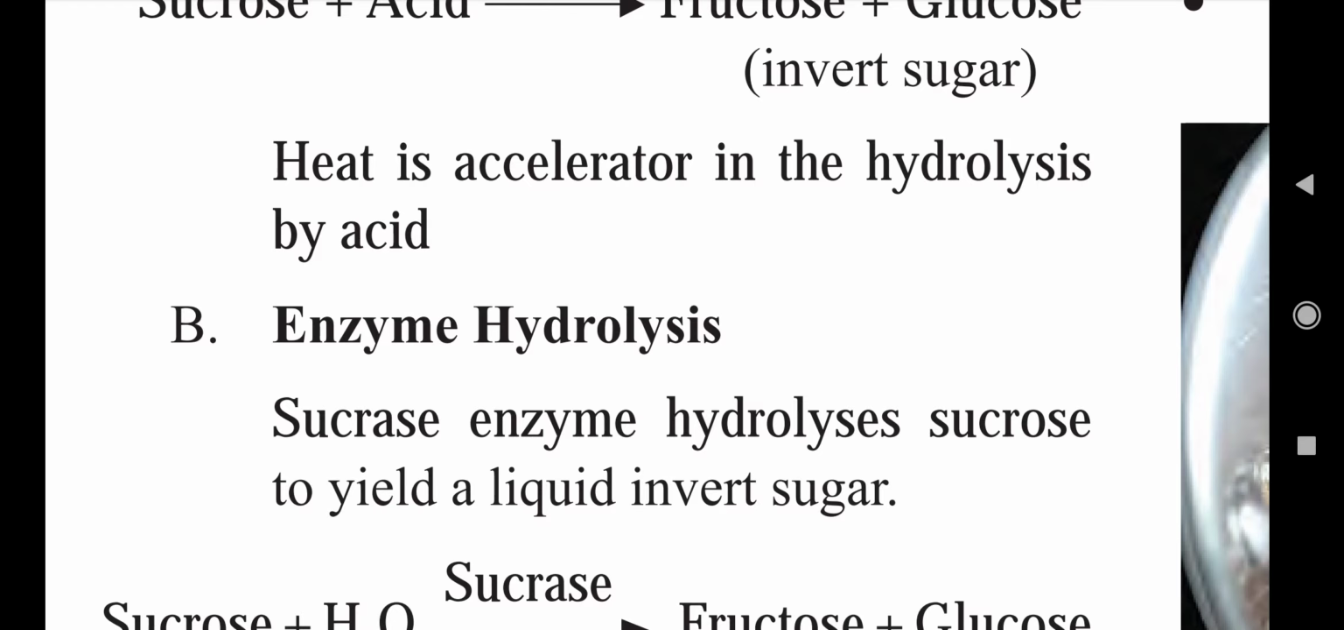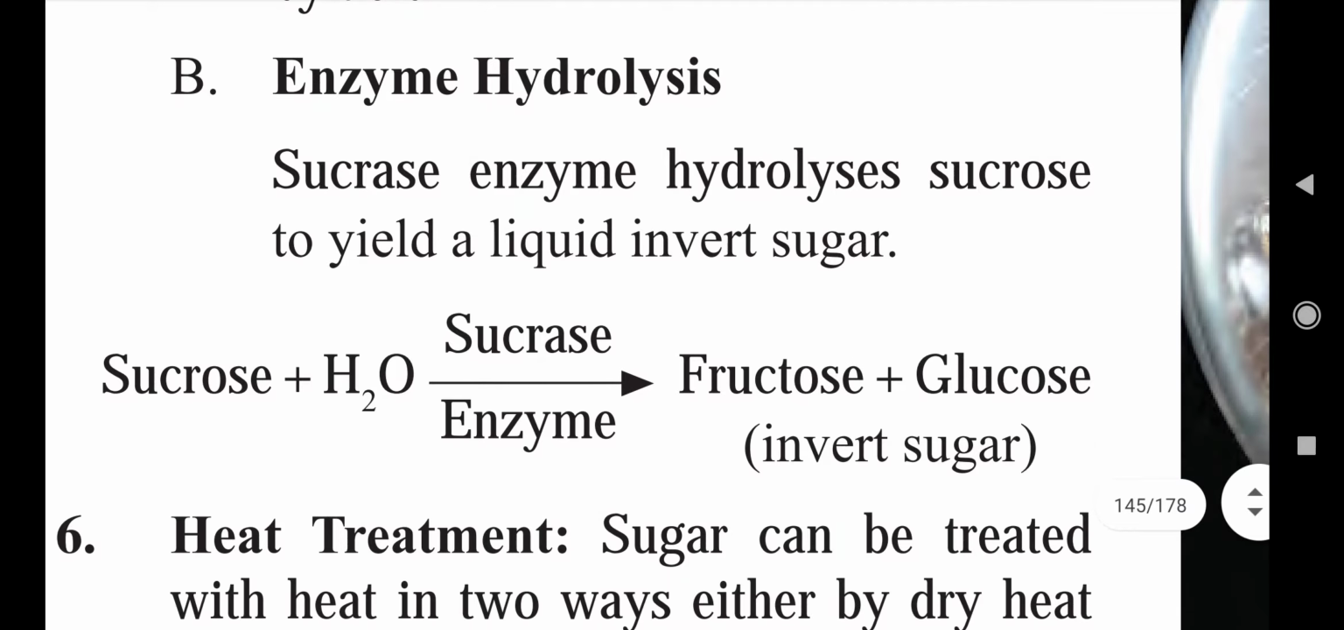The second type of hydrolysis is enzyme hydrolysis. Then what is meant by enzyme hydrolysis? In this type of hydrolysis, the hydrolysis takes place with the help of an enzyme. So the sucrase enzyme hydrolyzes sucrose to yield a liquid invert sugar. Okay, so when we react sucrose with water in the presence of sucrase enzyme, then sucrose will be converted into fructose plus glucose, which is an invert sugar. Okay, so this is the second type of hydrolysis, that is enzyme hydrolysis.